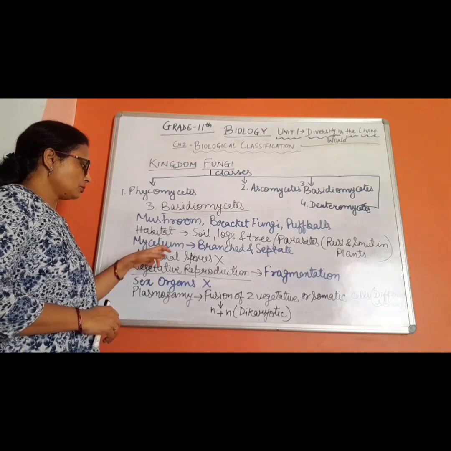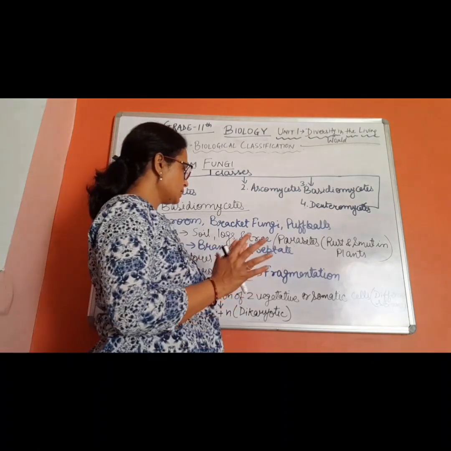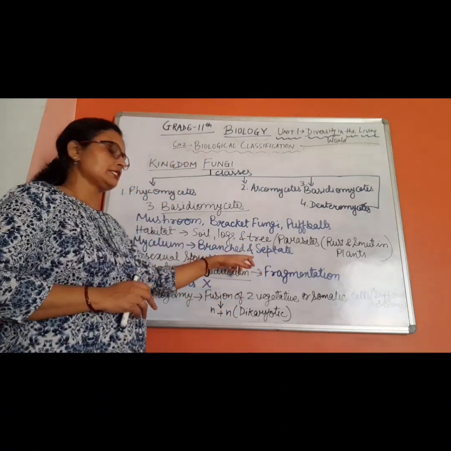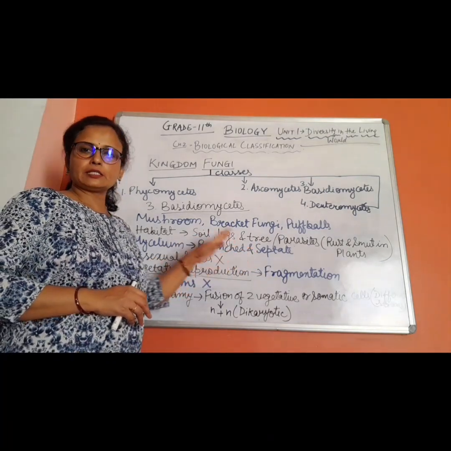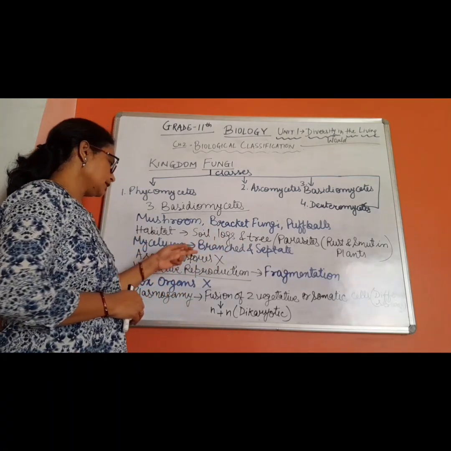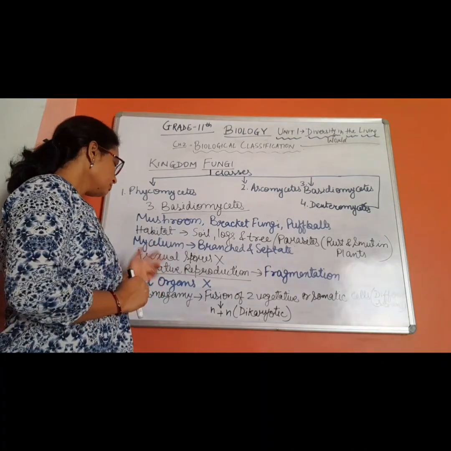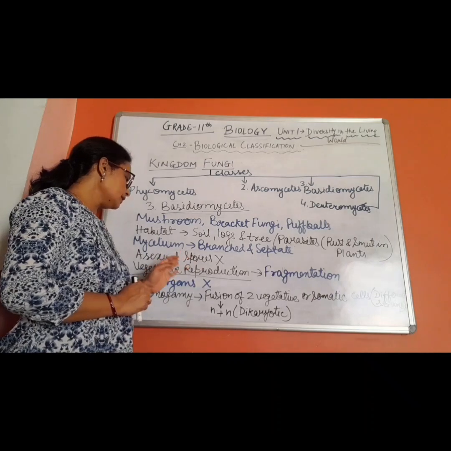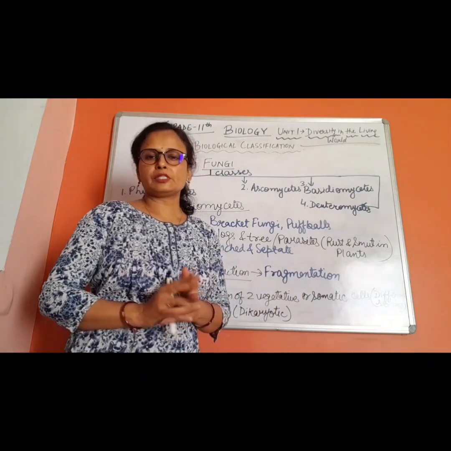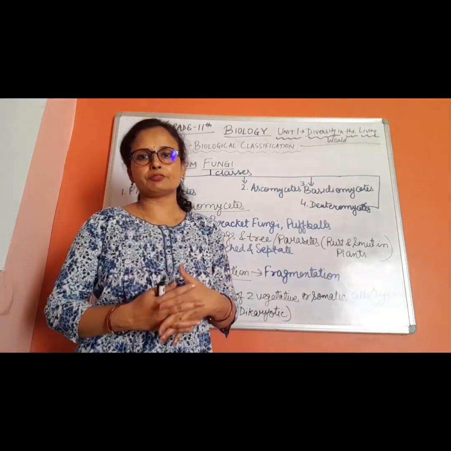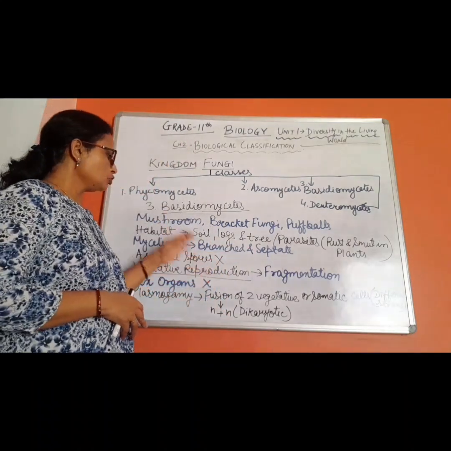Now mycelium, if we talk about the fungal body of the Basidiomycetes class, then this is branched and septate. That means branches are found in the Basidiomycetes, and the fungal hyphae are divided by walls, separated by some walls. Now asexual spores are not found. There is no asexual mode of reproduction in this, but rather than asexual reproduction, vegetative reproduction is found, that is by the process of fragmentation. That means the fungal body divides into fragments and each fragment grows into a new fungal mycelium, a new fungal body.